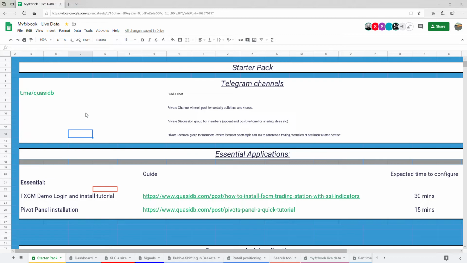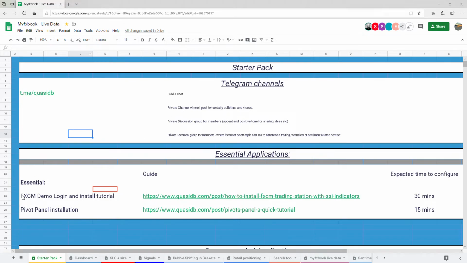This is quite a long page. I won't scroll down because you guys can see the links for the things that I'm recommending, and they're on my Google Drive. So for the purpose of that, I'm not going to scroll down, but there's applications, websites, software, guides, tutorials, and you can all see it on the starter pack, which I recommend that you go through and scroll down and just make sure that you know that you're using each one of these things. So that's that really. There's not much to it. It's just your links for the Telegram and things that I'd recommend that you use.